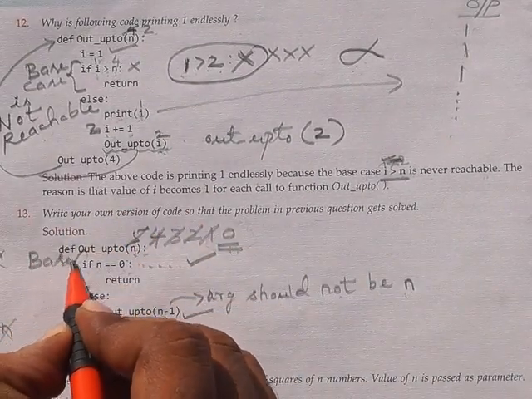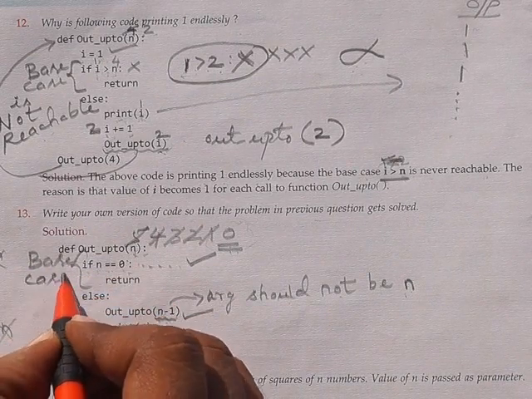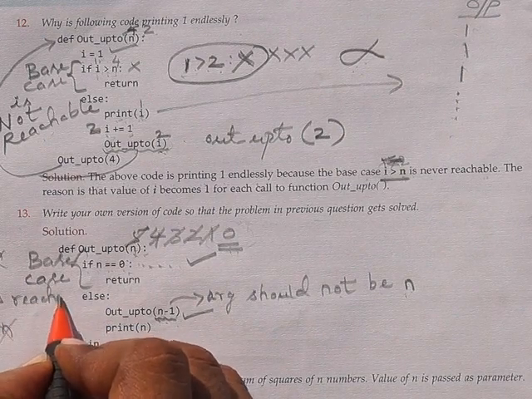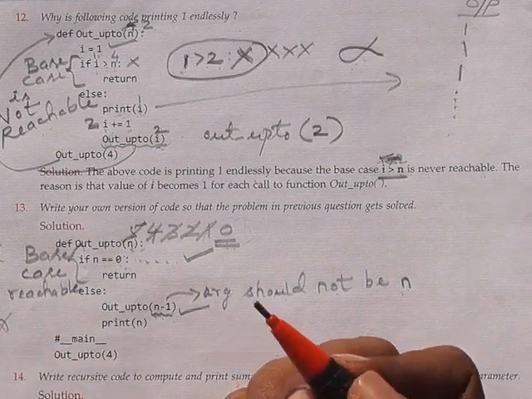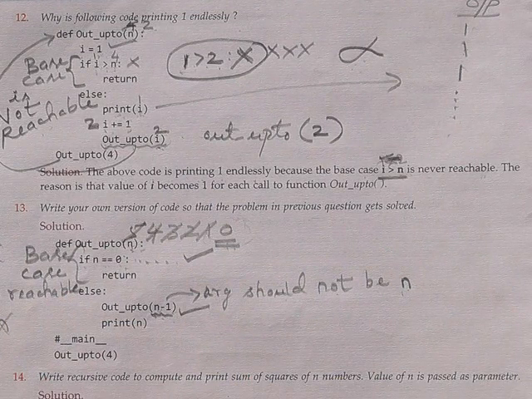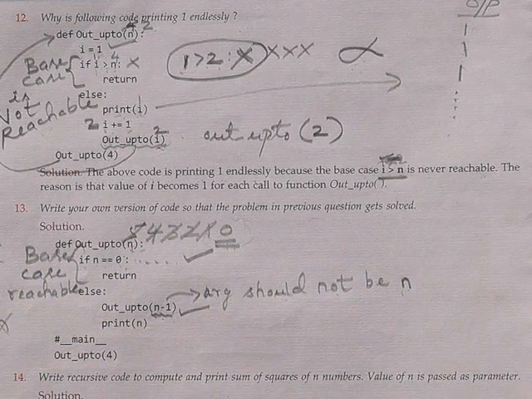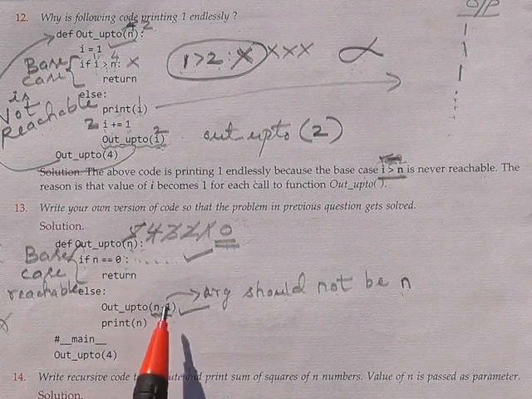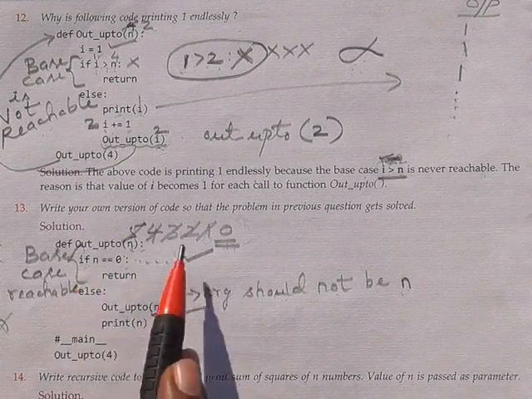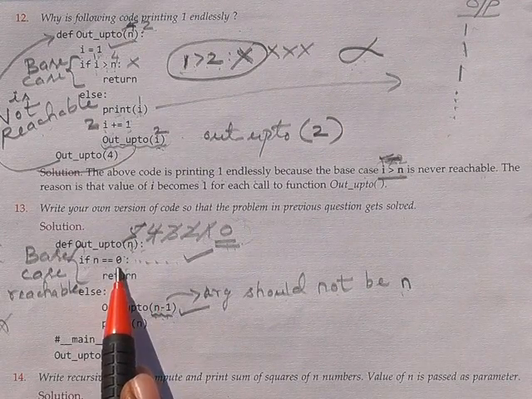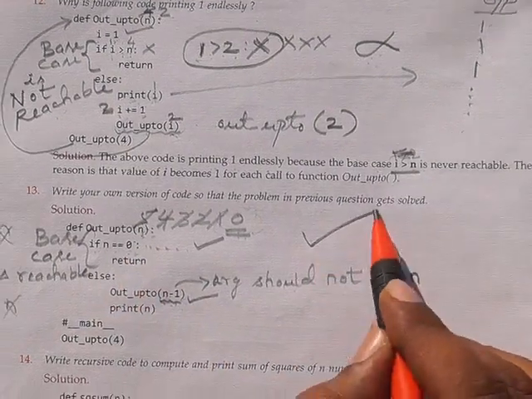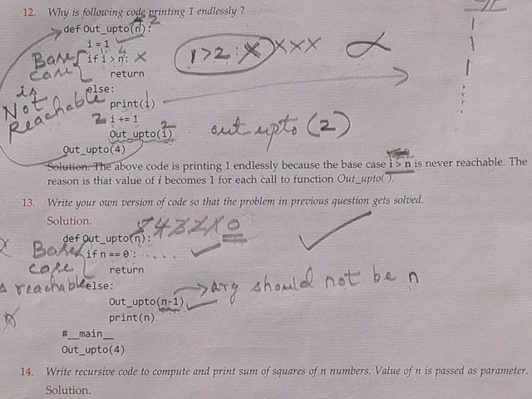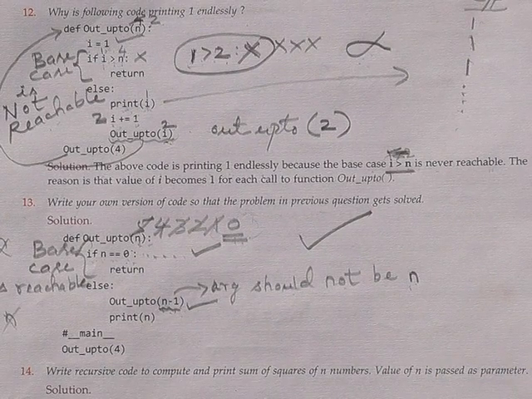Here the base case is reachable. Got it? Okay, fine. So the base case is reachable. Here we did not use the same variable n. So here the base case is reachable. So it is a right program. Hence we solved this solution. So hope you understand. Thank you very much.